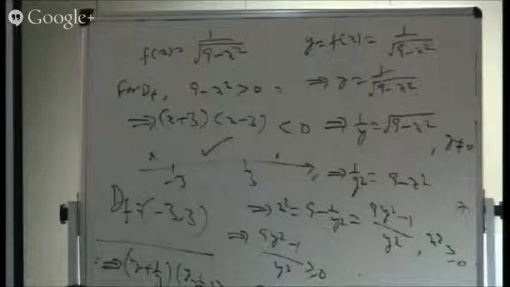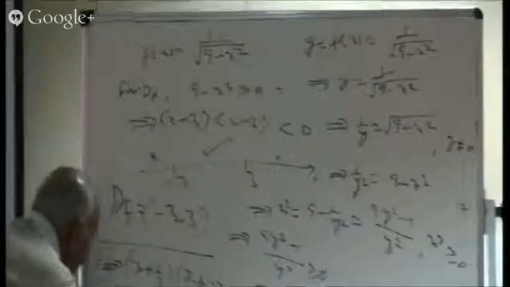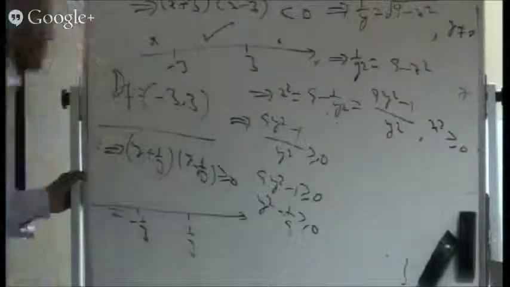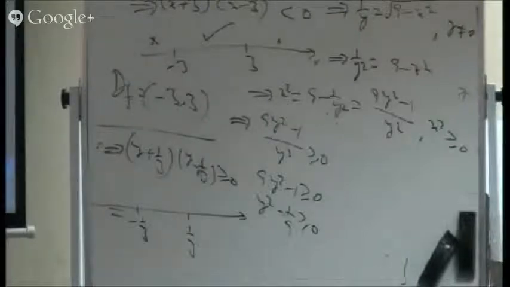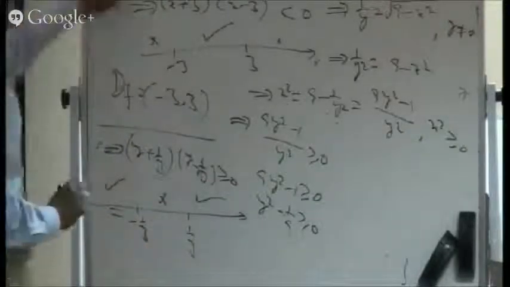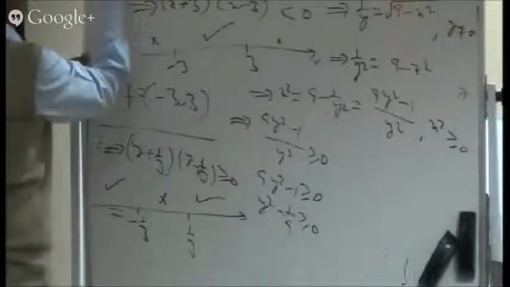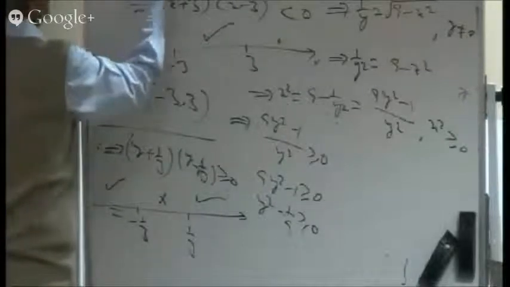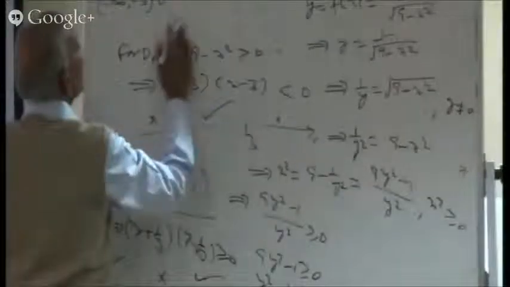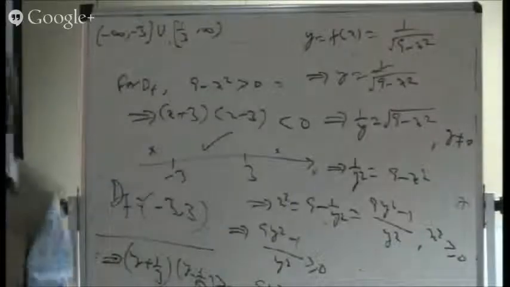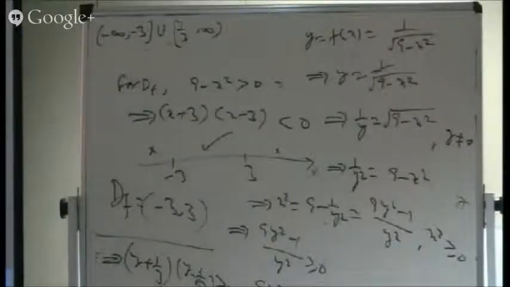Can I mark the number line? So here is minus 1 by 3 and this is 1 by 3. That's all, nothing more is required. So what about the solutions? Either these solutions or these are not solutions, these solutions. So that means you are expecting the range to be minus infinity to minus 1 by 3, closed, union 1 by 3 to infinity. Is it all right? But this is something wrong. This is not the correct answer.